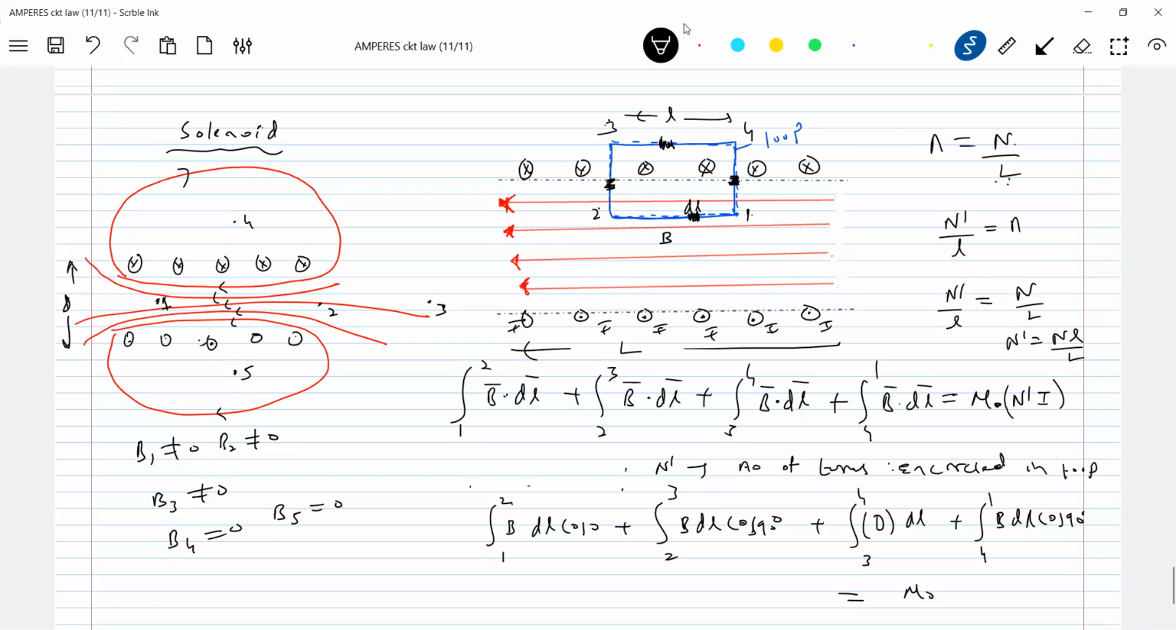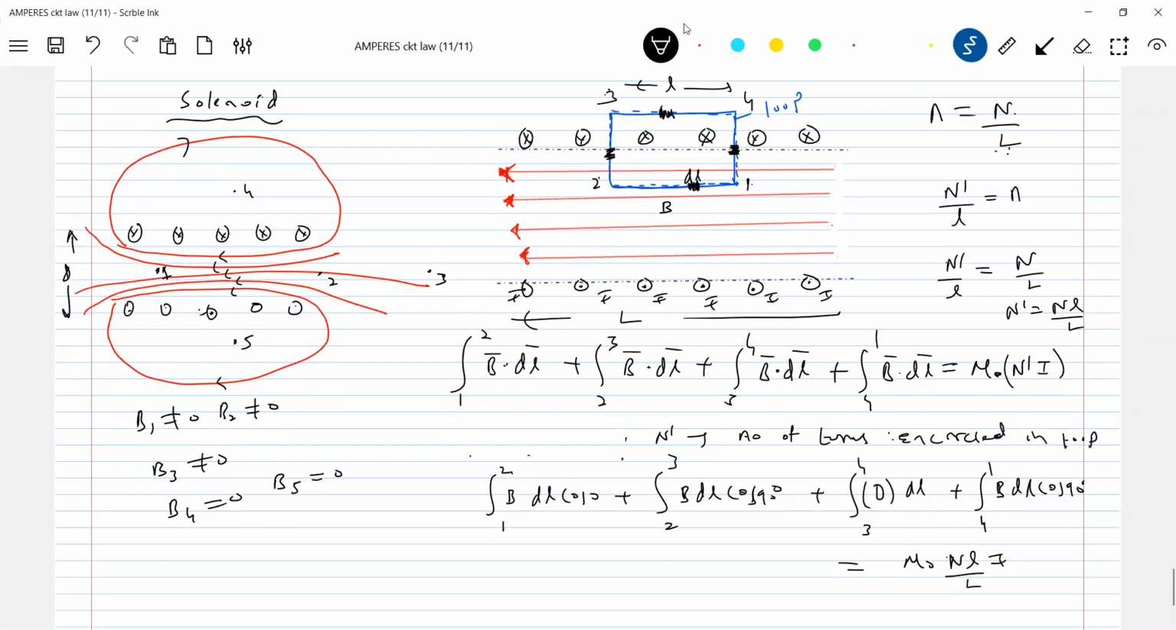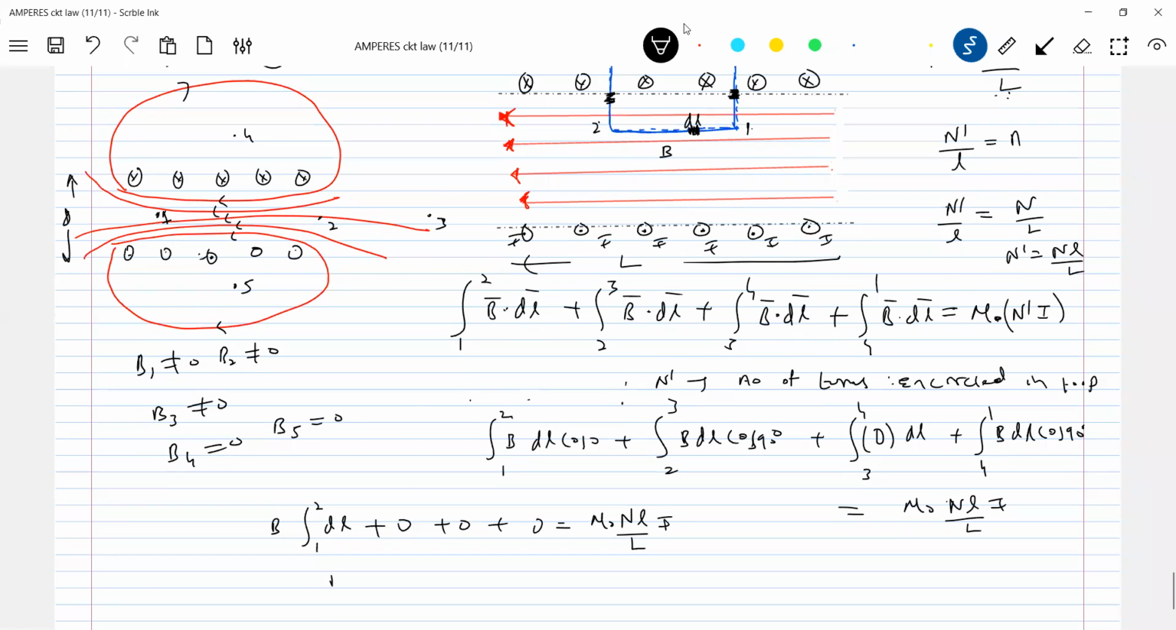This should be equal to mu naught. What is the n dash? You can write it as n small l by capital L into I. What should be the LHS? The integral 1 to 2 dl, this will be 0. Then this will be 0, equal to mu naught n L by capital L I. What should be the integral of 1 to 2? Should be BL. So finally, it is equal to mu naught n capital L by L.